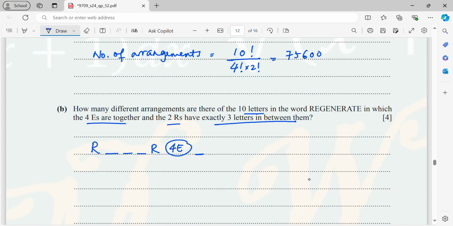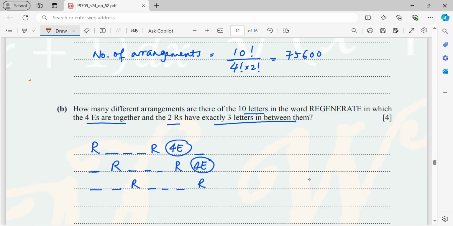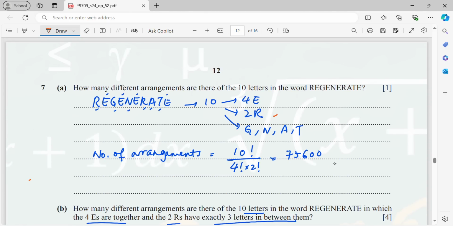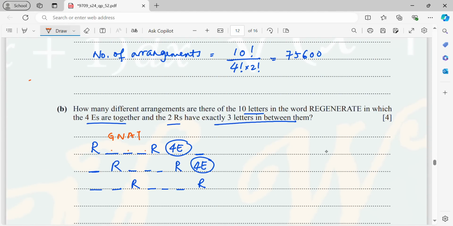So now I will say that probably the first one is not R, but the second one is R followed by 3 letters, and then this is R, and here is the 4 E's. Okay, and probably the first two are not R, then R, 3 letters, and then here is R. Now, for your information, from here I'm going to choose from G, N, A, T for these 3 letters in between. Because you only have 2 R's, 4 E's, and these 4 letters, so from here I will say number of arrangements.